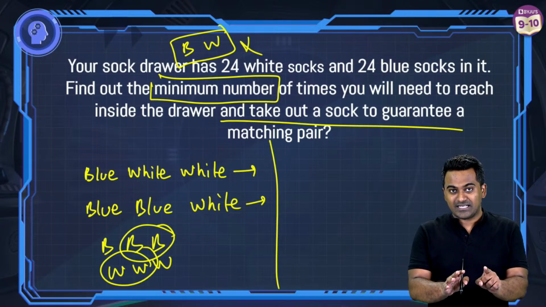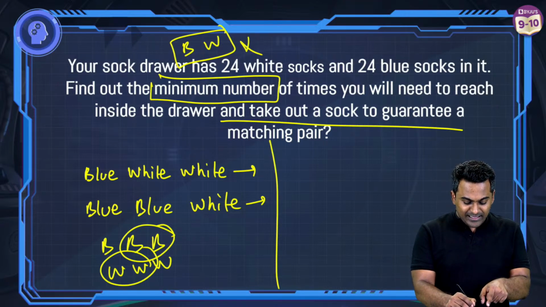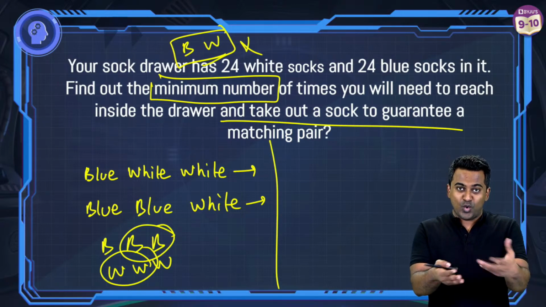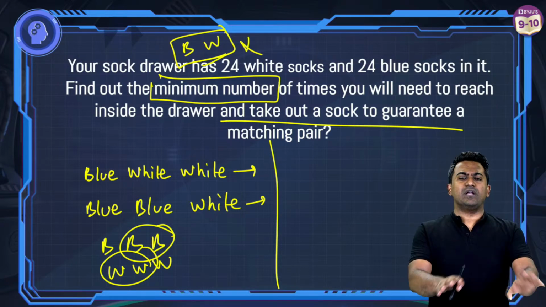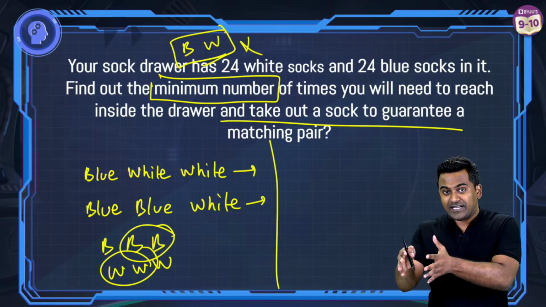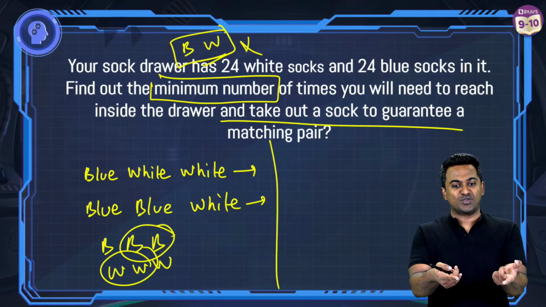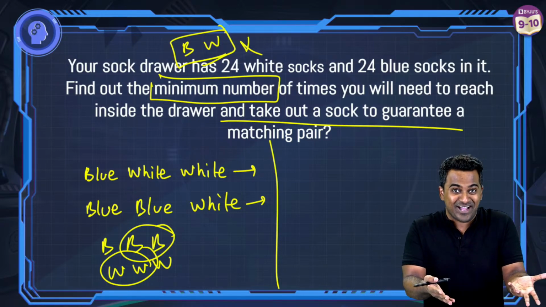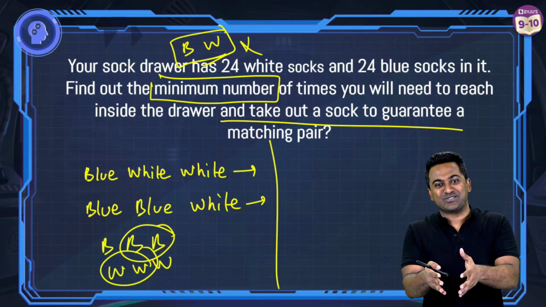Why can't 2 be the correct answer? Because if 2 is the right answer, there is the possibility of blue and white, and you don't have a pair. But if 3, definitely one pair will be there. There is a possibility, as I said, where all are white. You still have a pair of white socks to wear. Look, we even rhymed it now.